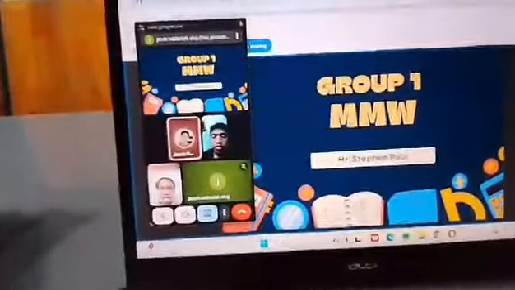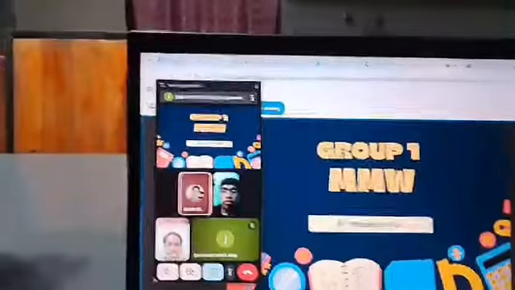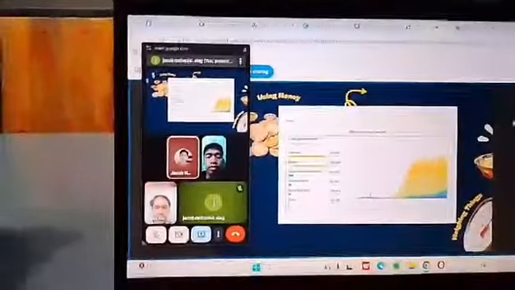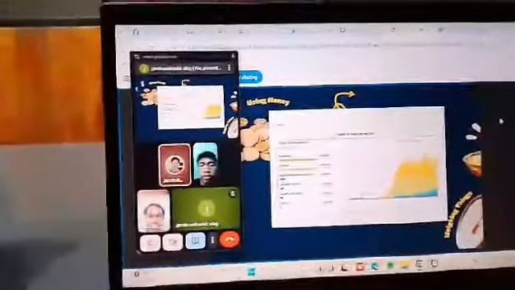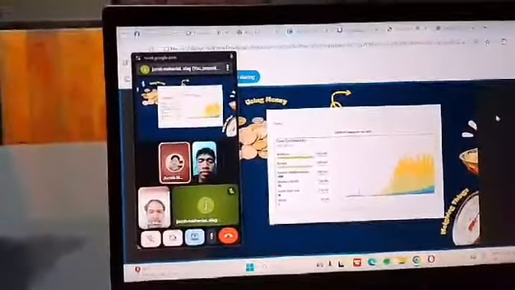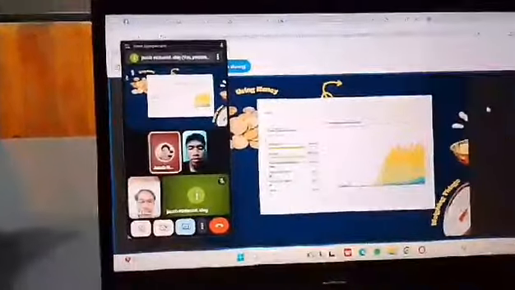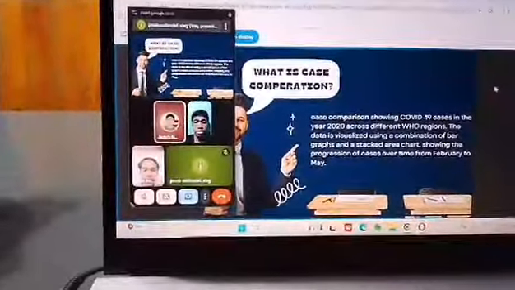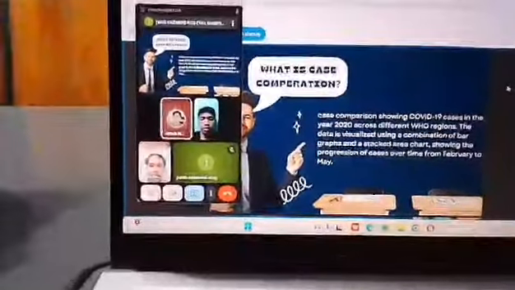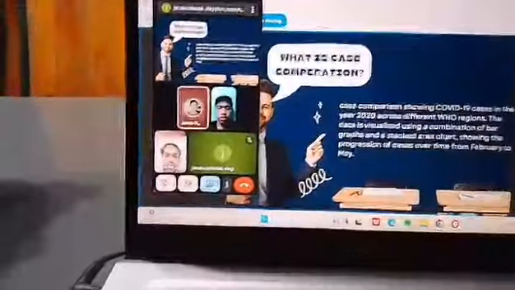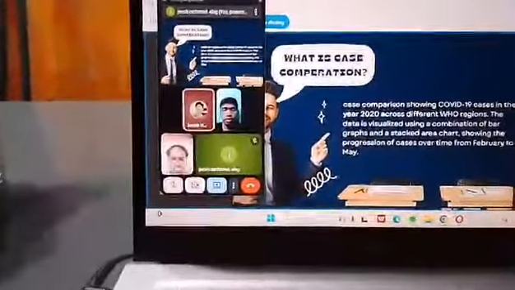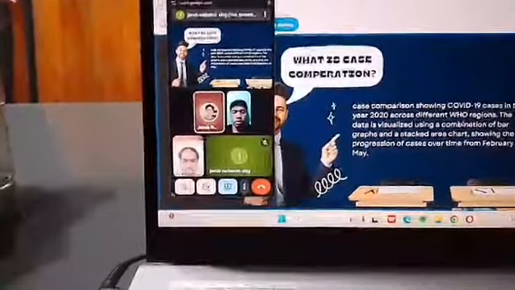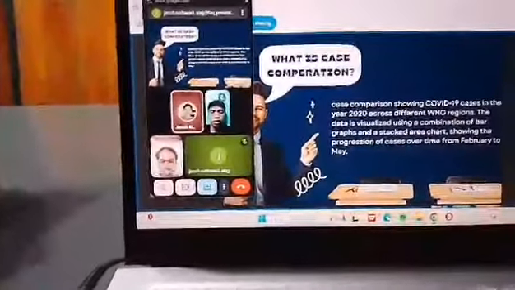It's all about bar graph and stock area chart. This is the bar graph that we're going to discuss since it is the cases of the year 2020 of COVID-19. So, what is case comparison? Case comparison showing COVID-19 cases in the year of 2020 across different WHO regions. The data is visual using a combination of bar graphs and a stock area chart showing the progression of cases over time from February to May.